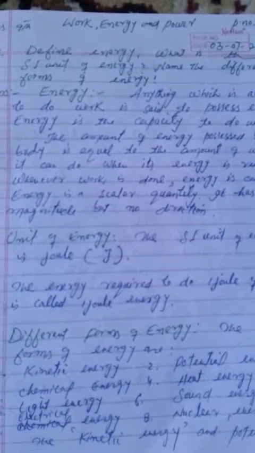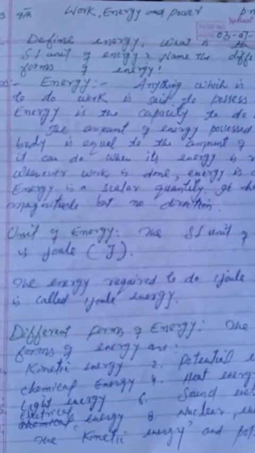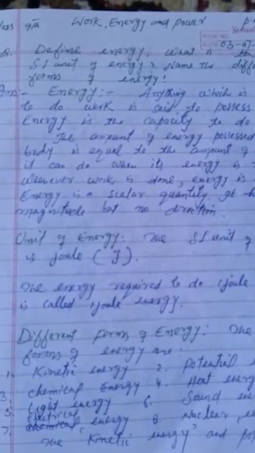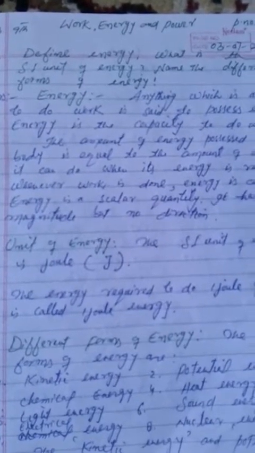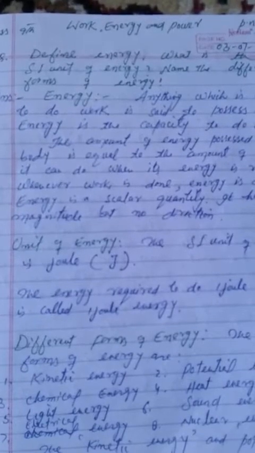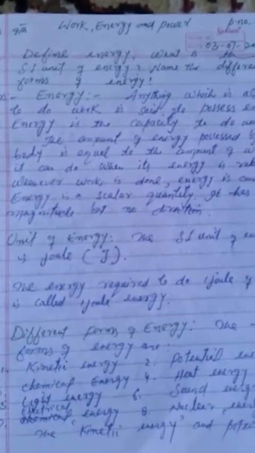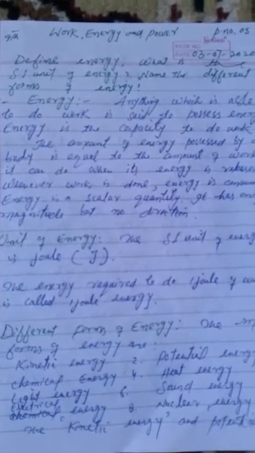For class 9th. Subject is physics. What is energy? If a person can do a lot of work, we say that he has a lot of energy or he is very energetic. So in physics, anything which is able to do work is said to possess energy. The energy is the capacity to do work.